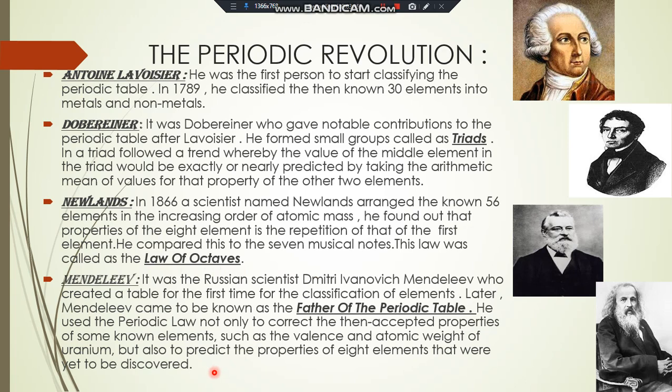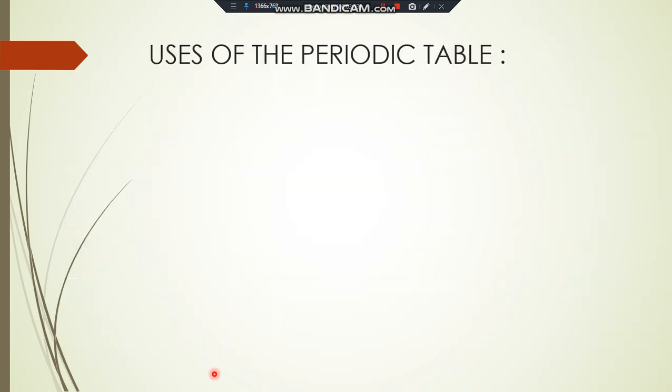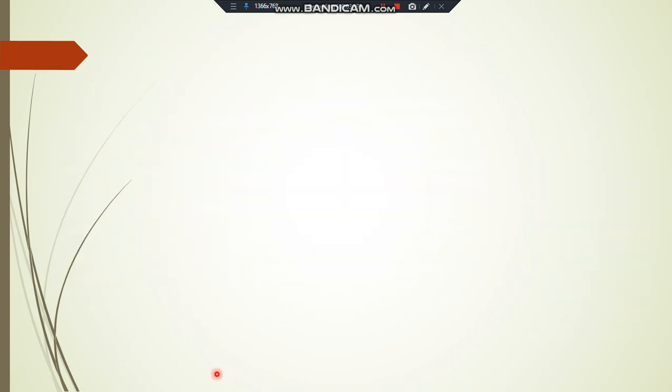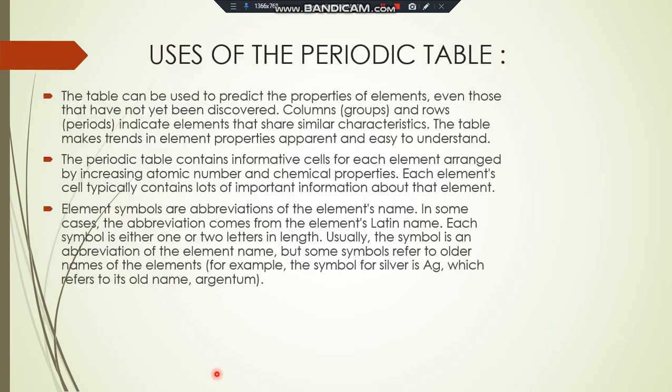He used the periodic law not only to correct the then accepted properties of known elements, such as the valence and atomic weight of uranium, but also predicted the properties of 8 elements that were yet to be discovered. So what are the uses of the periodic table at present?